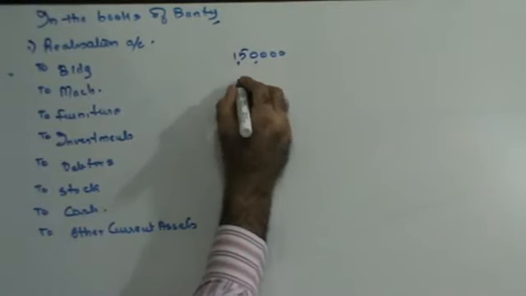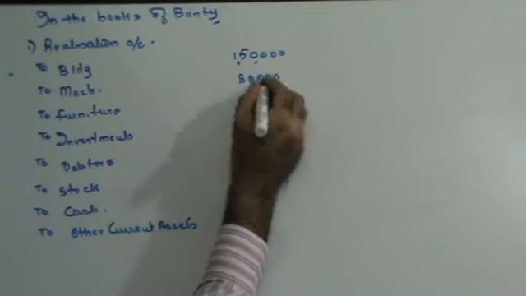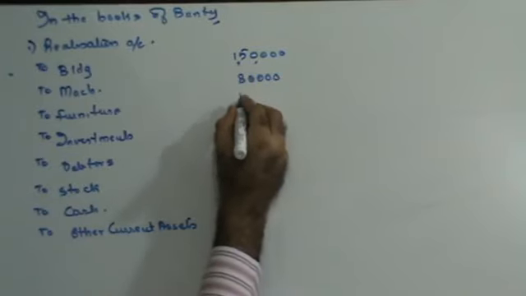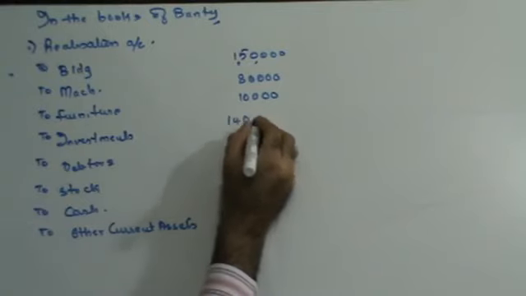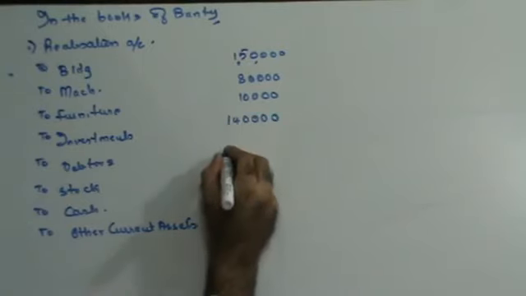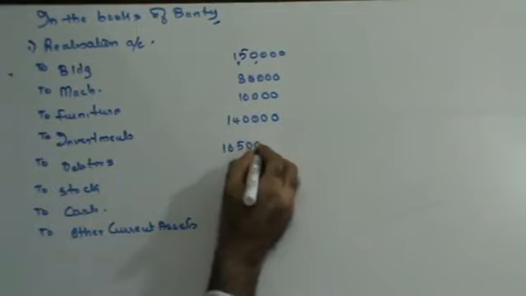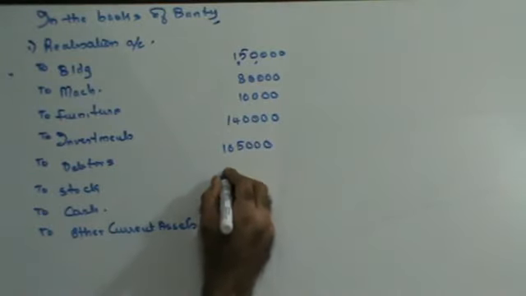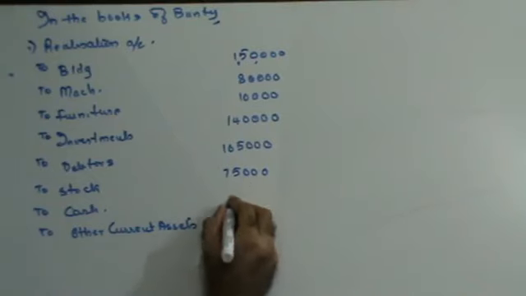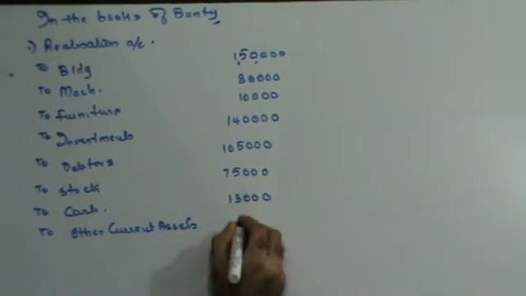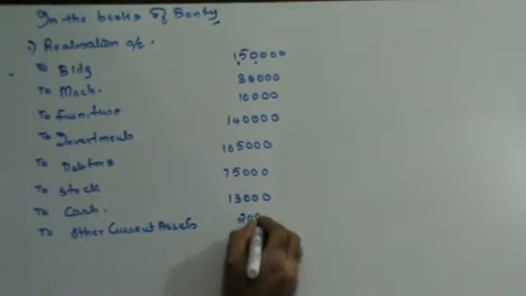Machinery is 80,000. Furniture is 10,000. Investments is 1,40,000. Debtors is 1,65,000. Stock is 75,000. Cash is 13,000. Other current assets is 20,000.